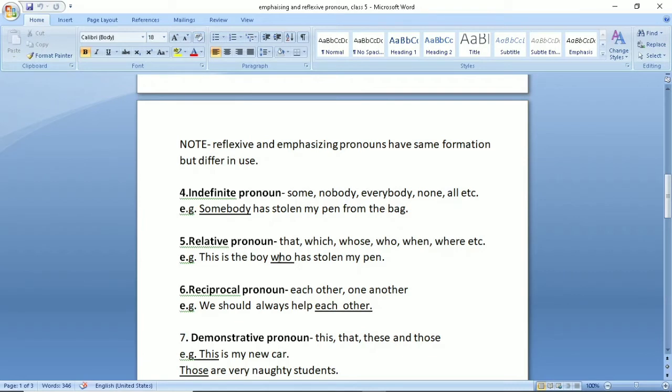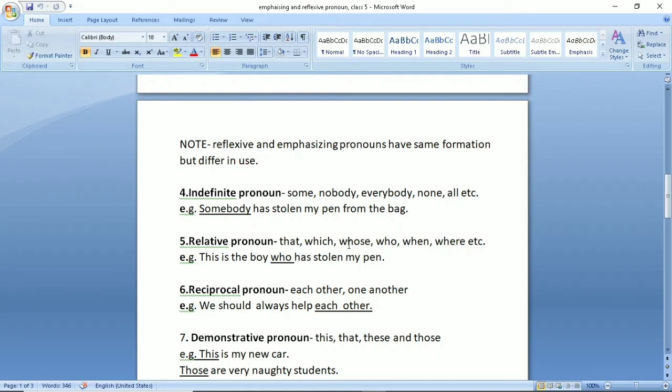Now relative pronouns: that, which, whose, who, when, where, etc. These are the words that join two sentences. For example, this is the boy who has stolen my pen. See students, this example can be written this way also. This is the boy, full stop. He has stolen my pen. So you have joined two sentences by using the relative pronoun who. Right? You can take more examples like whose.